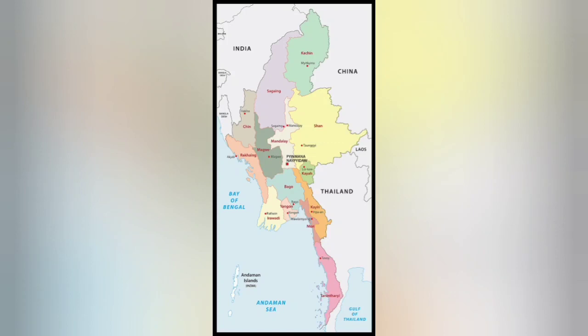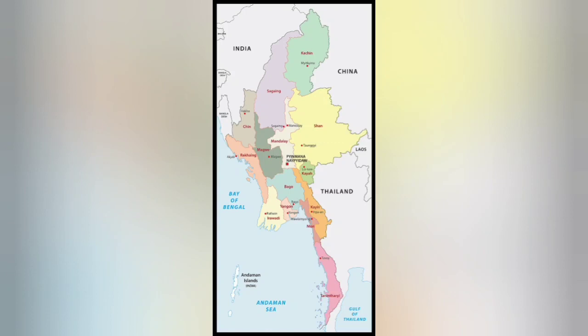As of 2017, the population is about 54 million. Myanmar is 676,578 square kilometers in size, and its capital city is Naypyidaw, and its largest city and former capital is Yangon.